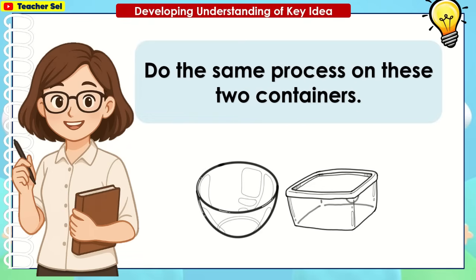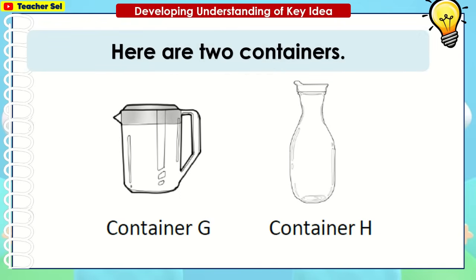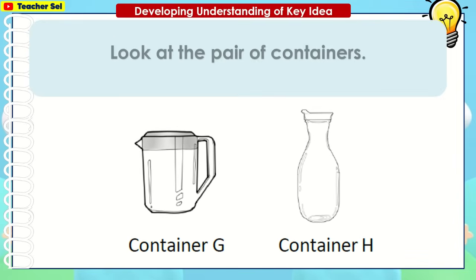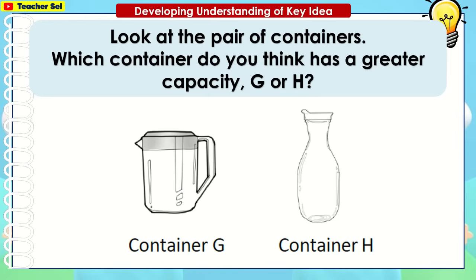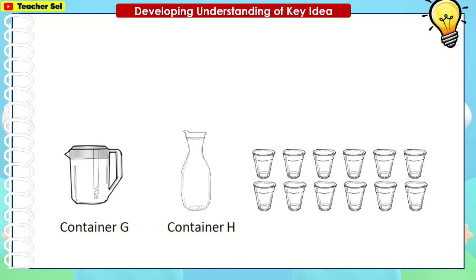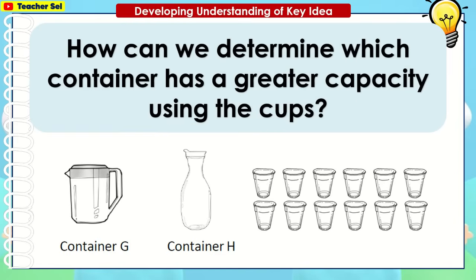Do the same process on these two containers. Here are two containers. We have container G and container H. Look at the pair of containers. Which container do you think has a greater capacity, G or H? Use the cups to compare the capacities of the two containers. How can we determine which container has a greater capacity using the cups?